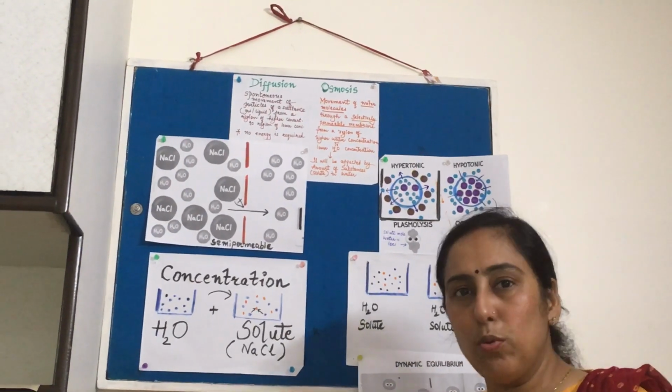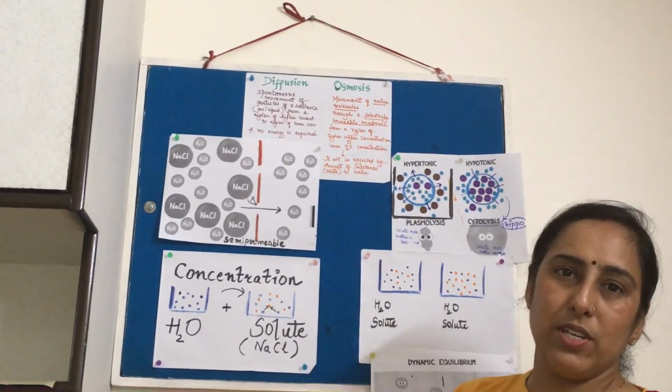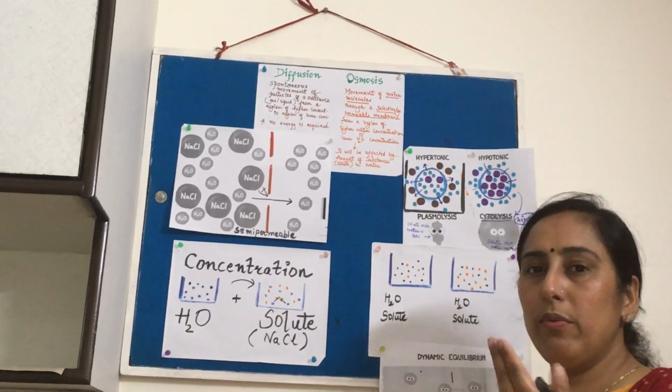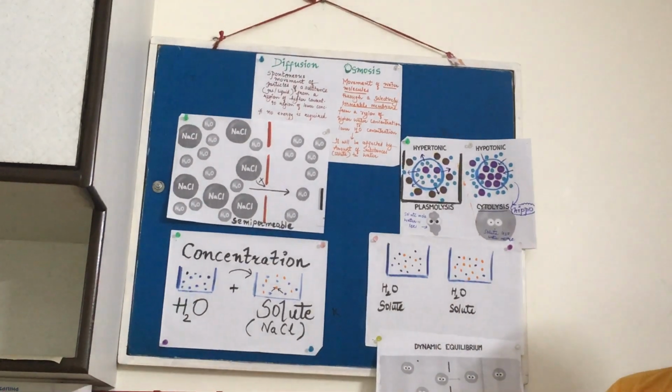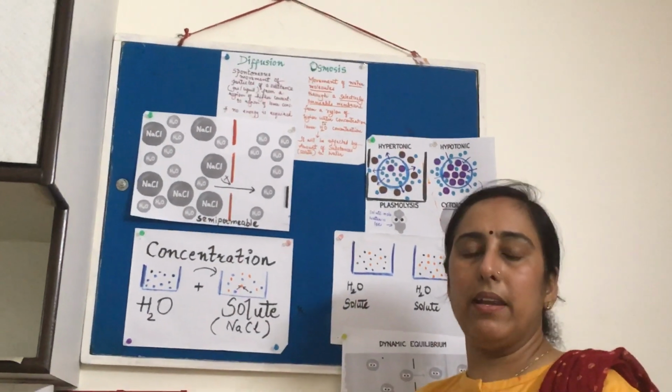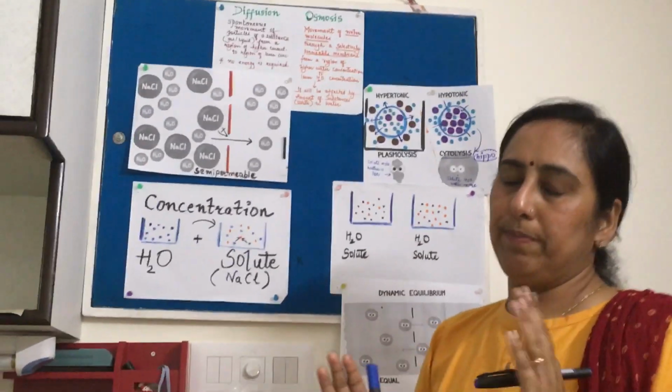If you are doing puja, incense sticks are burning in a room, if you are putting up camphor, burning camphor somewhere, so you will smell it and it will reach your nose without any membrane, without any energy barrier, and this is diffusion.